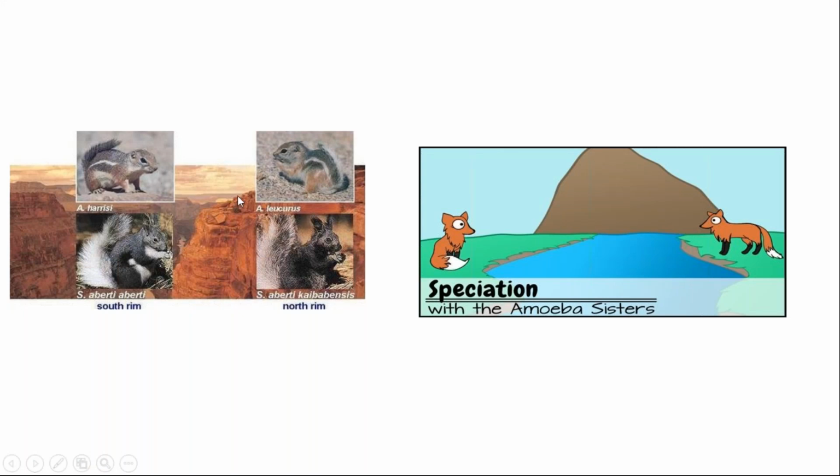This is the common example of allopatric speciation. What do both of these images want to say? This is the geographical barrier. This is also the geographical barrier of a river. Firstly, both of these species are living in the same habitat. Due to some reason, the river gets formed. Both of these species are not able to cross the river.